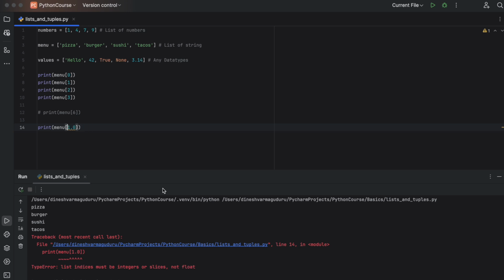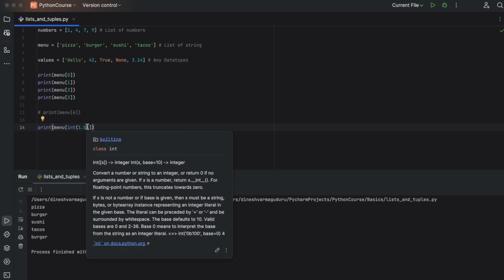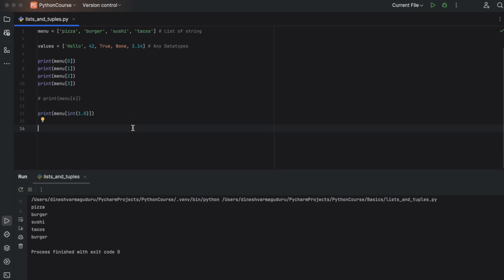But if we convert this floating point number into an integer, it will work. We are converting 1.0 into an integer and then using that integer to access items in the list. So now this works because 1.0 is converted to integer, which is 1, and then we are using that 1 as an index to this menu list. But if you use a floating point or any other data types directly, they are not going to work in a list. And the beauty of a list is that it can contain a nested list as well. So it can have another list inside.